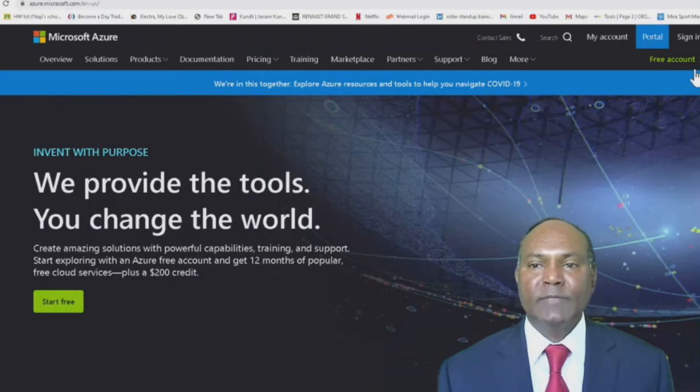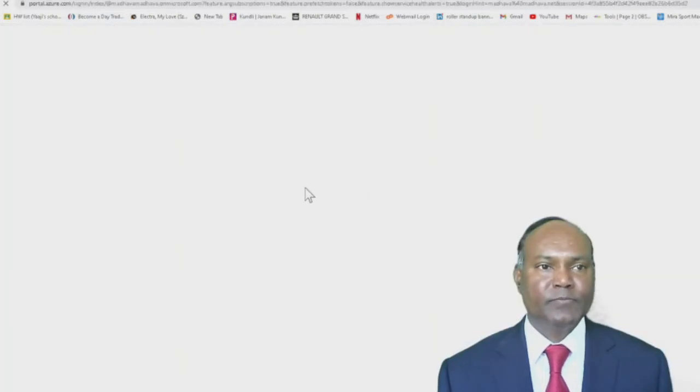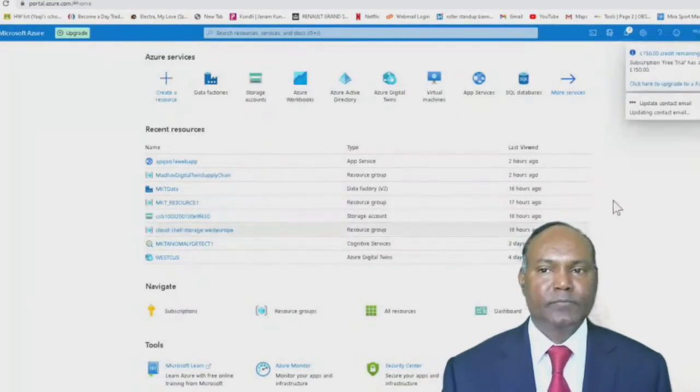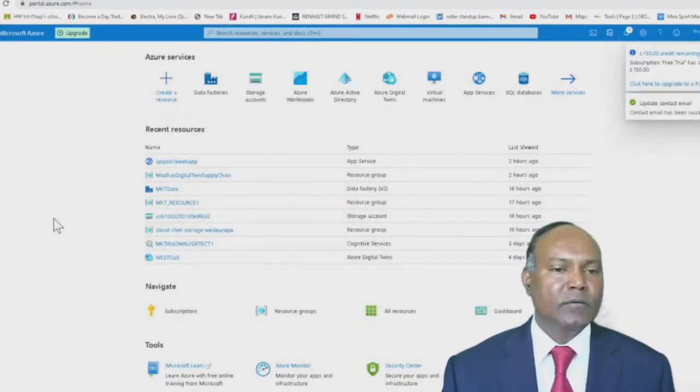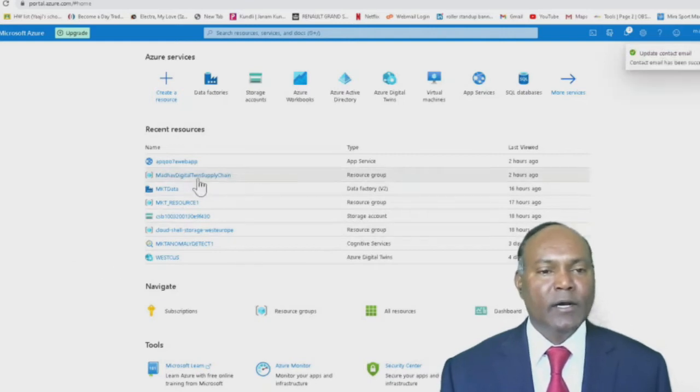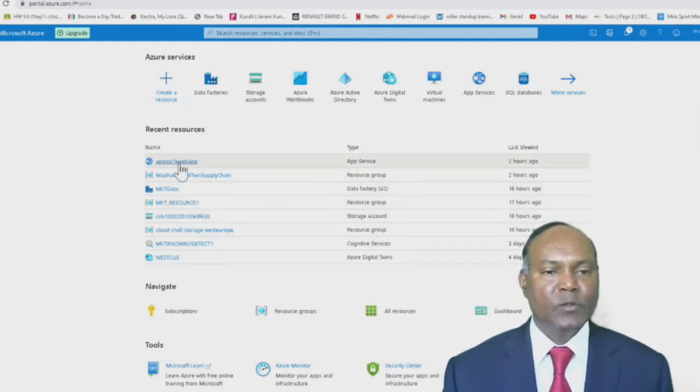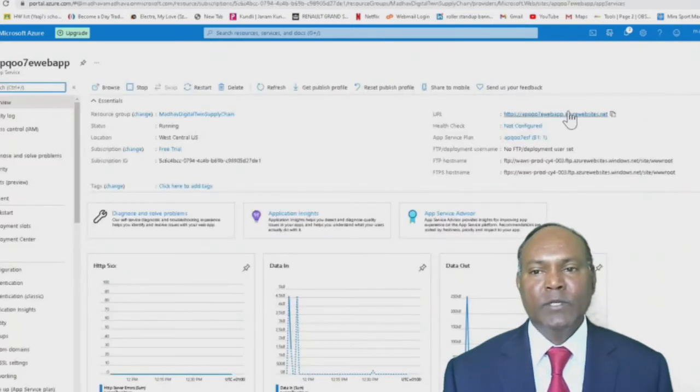I open the Azure platform, and sign in to the portal. So here you could see I have Data Factory, but I will come to that later. So this is the digital twin demo. We need to go to this URL.